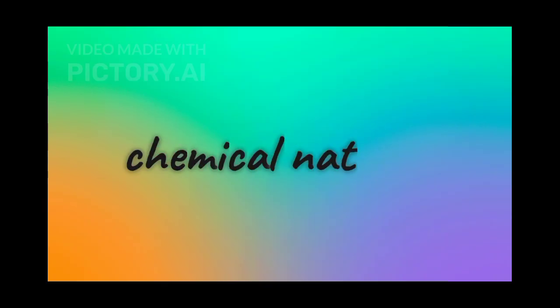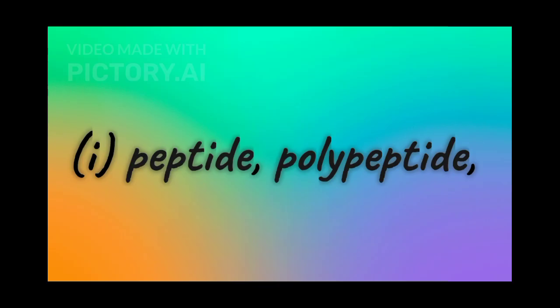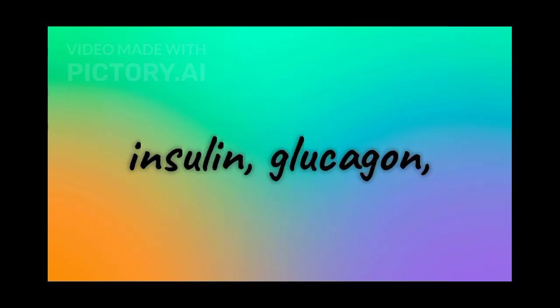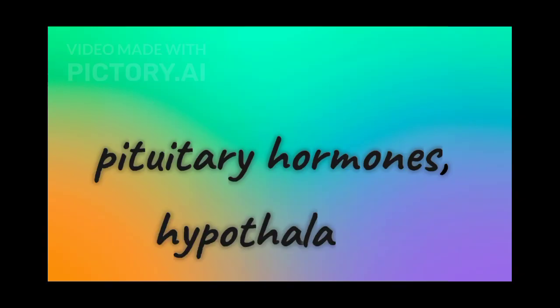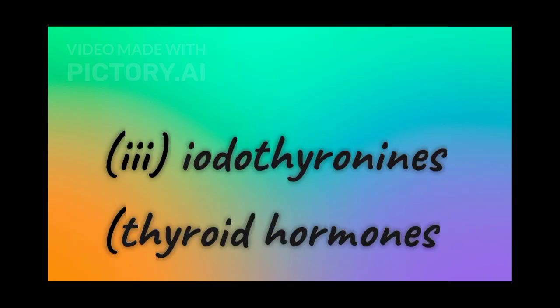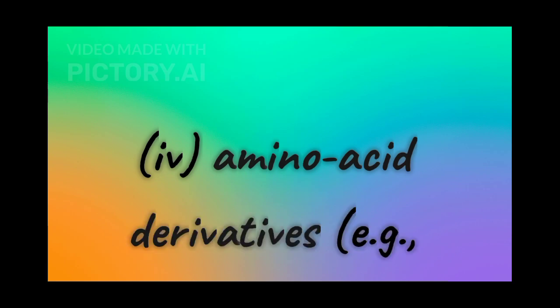On the basis of their chemical nature, hormones can be divided into groups: peptide, polypeptide, protein hormones, e.g., insulin, glucagon, pituitary hormones, hypothalamic hormones, etc.; steroids, e.g., cortisol, testosterone, estradiol and progesterone; iodothyronines, thyroid hormones; and amino acid derivatives, e.g., epinephrine.